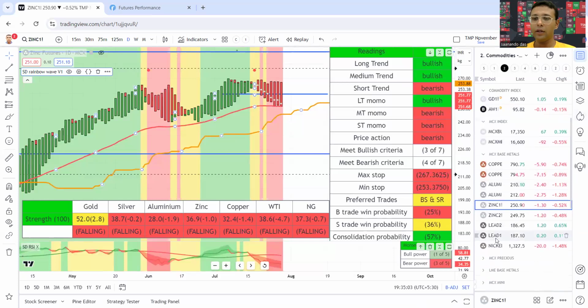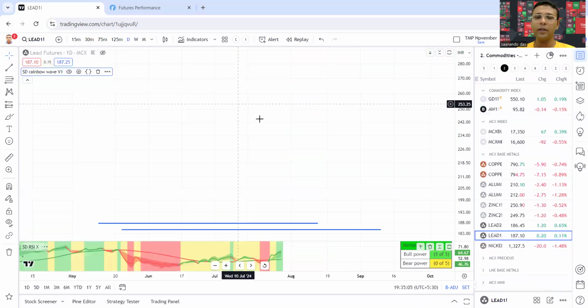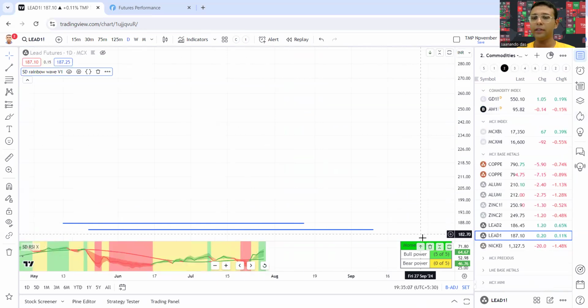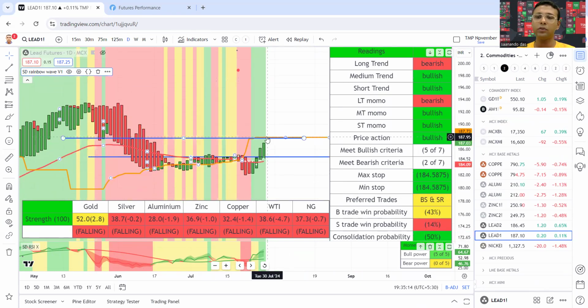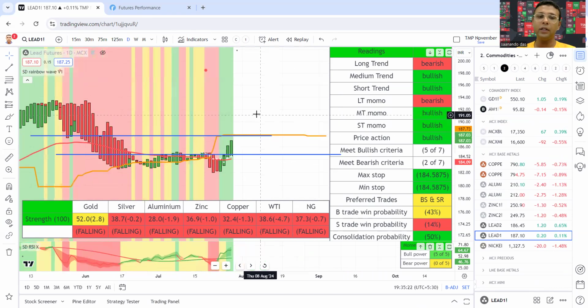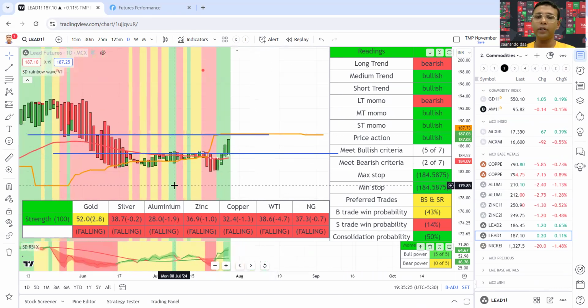So here it is. Next, lead: not much to do. It is consolidating, showing a little strength, because it touched its down level, and now it is heading towards the resistance, which is around 188. So I think unless lead is significantly closing above 188, there is a possibility lead is going to range within 180 on the lower side and 188 on the upper side, with the middle range around 184.